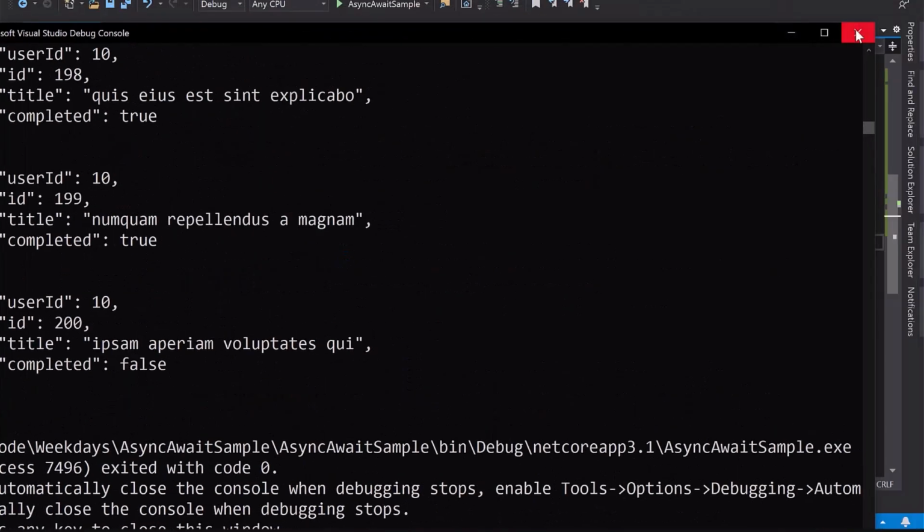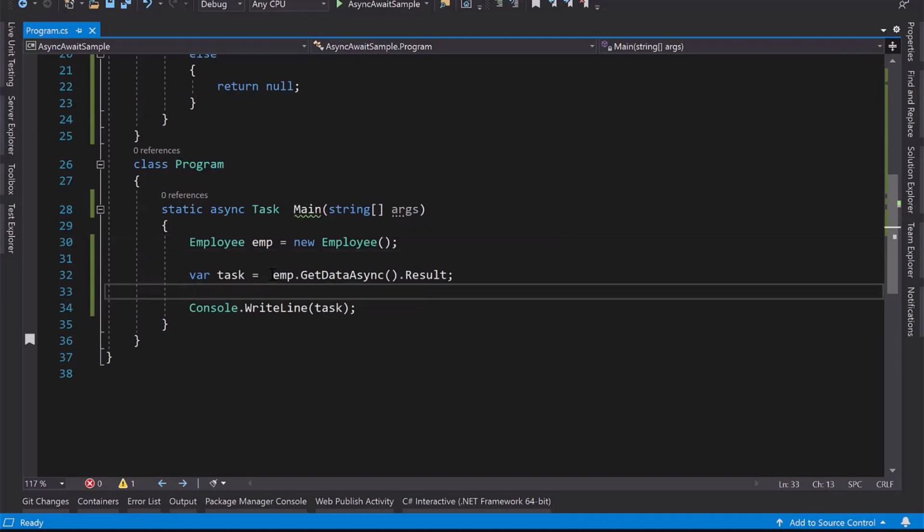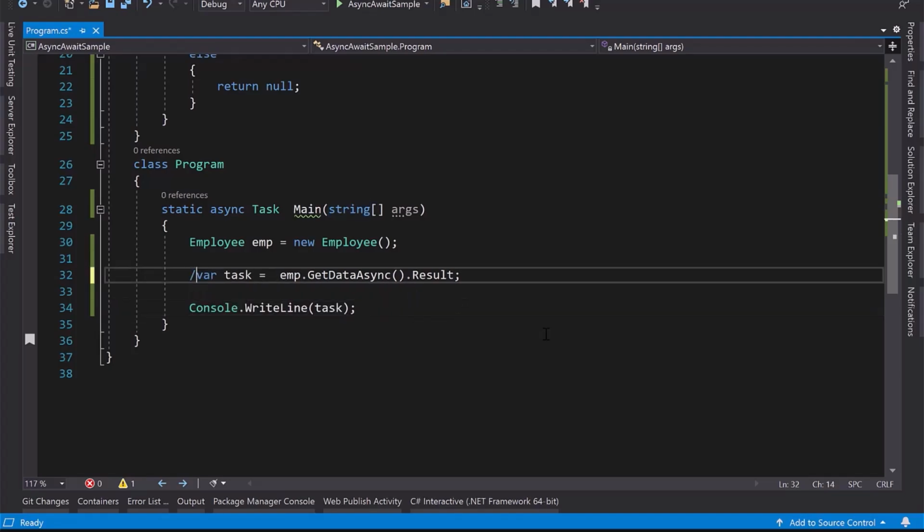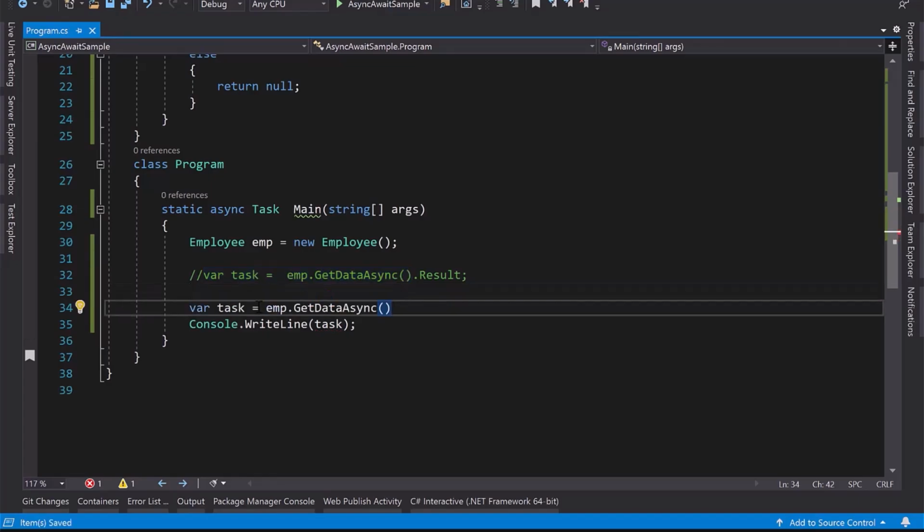This is just like a synchronous call. The method is asynchronous over there, but I'm calling it in a synchronous fashion. But if you want to call it completely in an asynchronous fashion, don't use this style. Always use the await keyword to call it in asynchronous style like this.